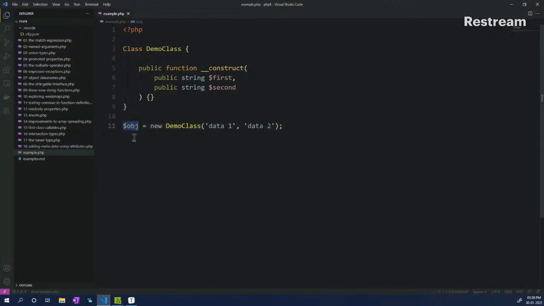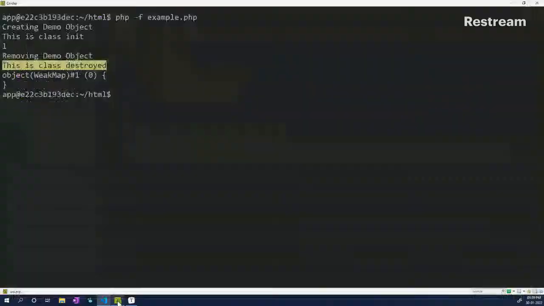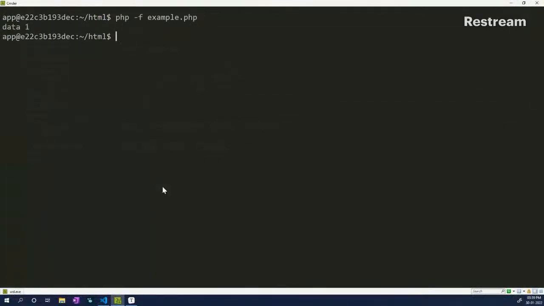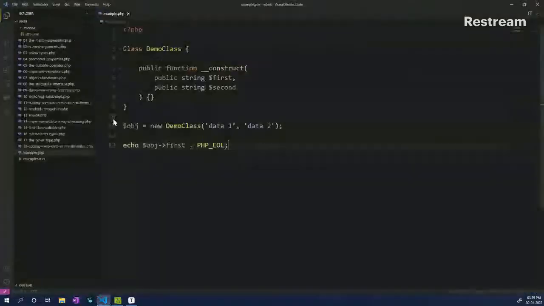Now we assign something like this and save it. We have a variable, and in that we are initializing the demo class, passing in two values, data1 and data2. As both of these properties are public, we can echo out object first and then PHP end of line and save it. If I run this, you will see data1 has been echoed out.